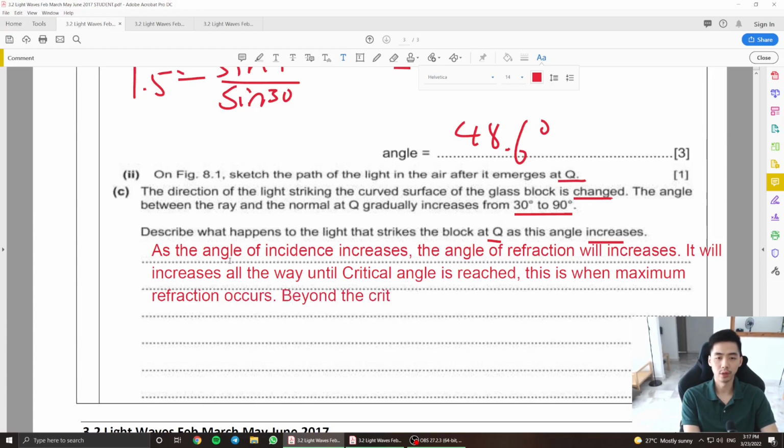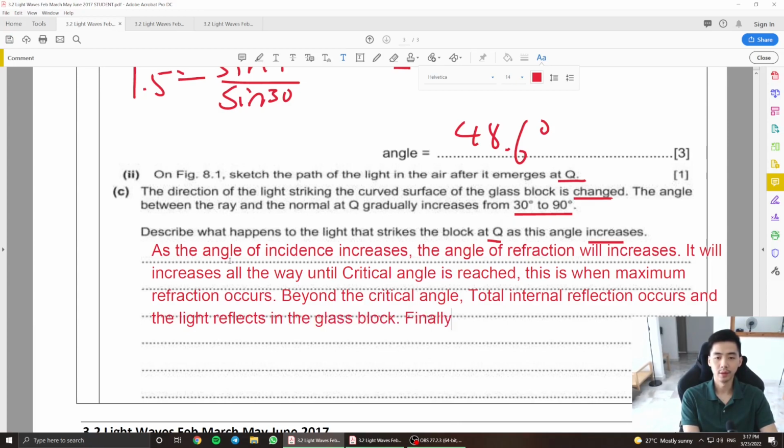Beyond the critical angle, total internal reflection occurs and the light reflects in the glass block. Finally, at 90 degrees, the light is going straight through the block.